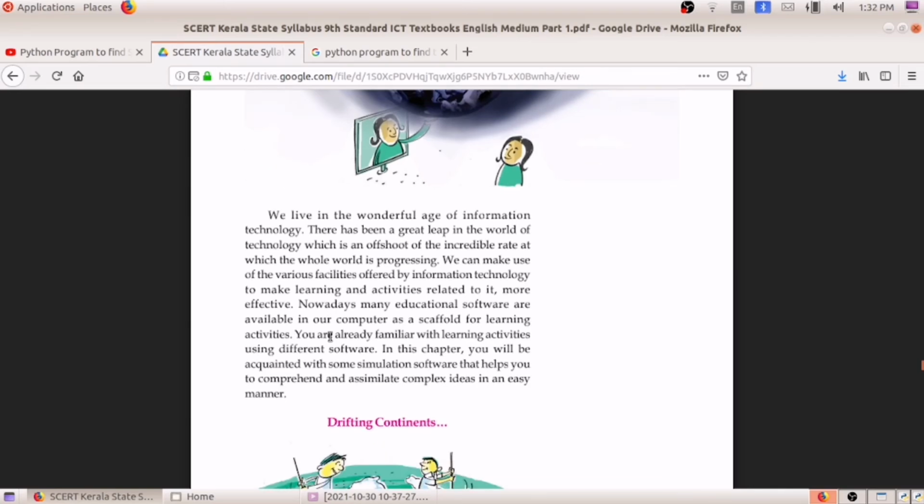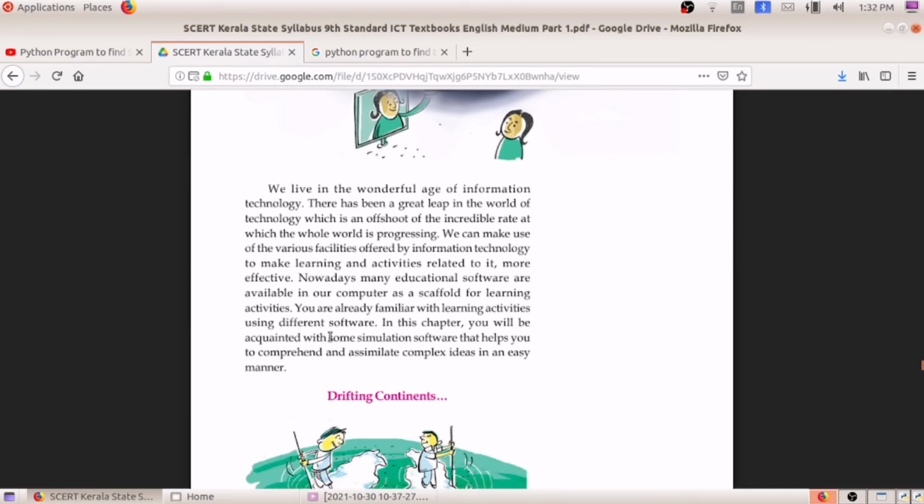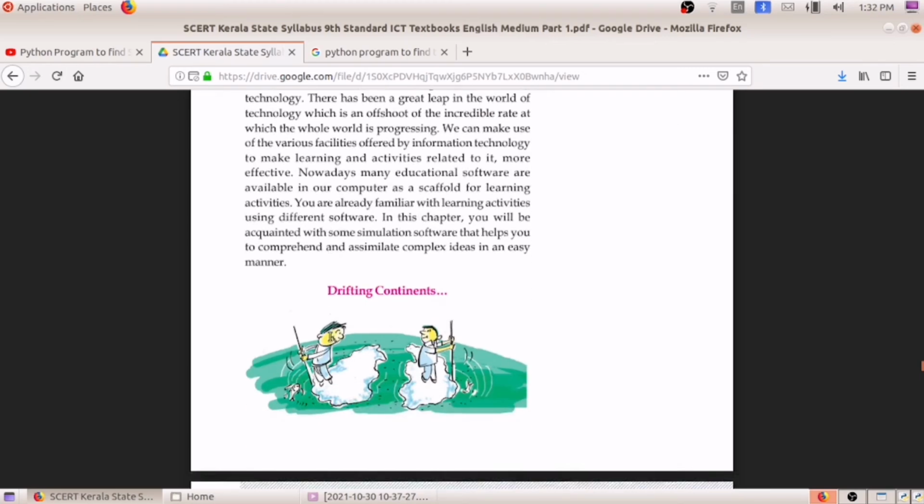Okay. In this chapter, you will be acquainted with some simulation software that helps you comprehend and assimilate complex ideas in an easy manner. In your social science textbook, I hope you all studied about the phenomenon of continental drift. Drifting continents, continental drift. I hope you all will be knowing that. Here, in this chapter, by using one software, we will be doing continental drift in practicals that we will be doing in computer. Okay.